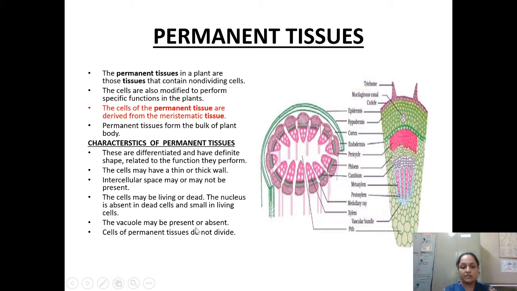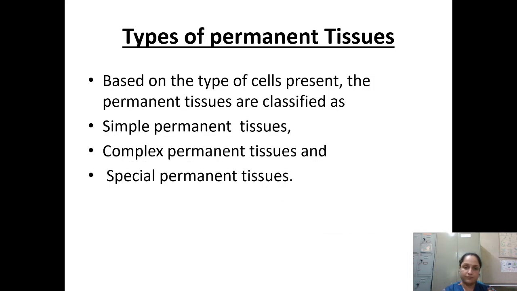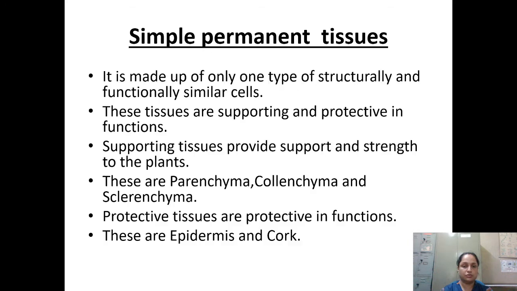Cells of permanent tissues do not divide. This is a very important key point. The permanent cells are not at all going to divide. Now, types of permanent tissue. In this category, you are able to see that they are of the following types. Basically, simple, complex, special. So first we will go for the simple permanent tissues.